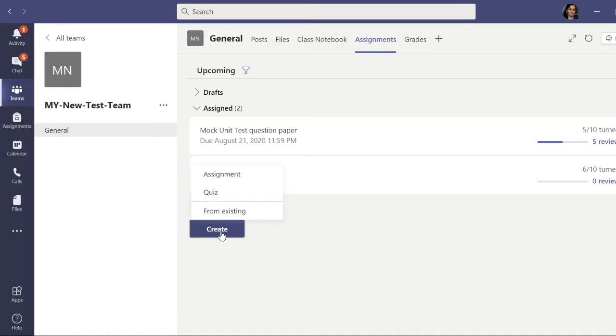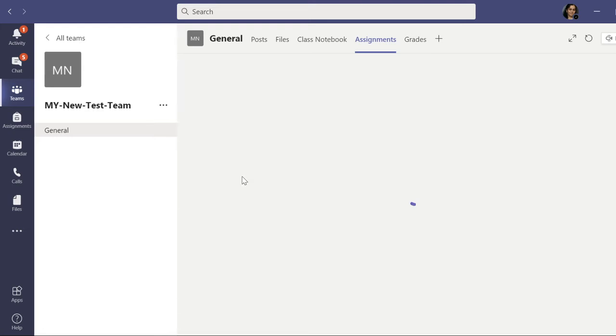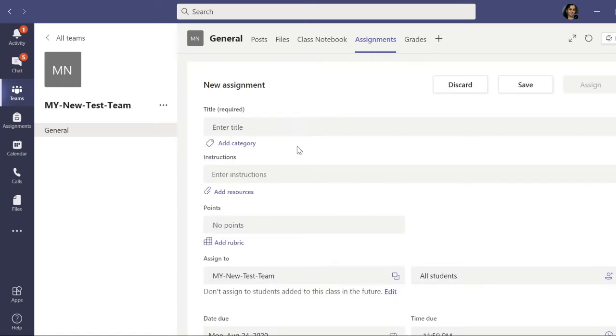So this create option, it is showing you two sub options, assignment and quiz. So for this first type of test, like only subjective questions, and we are expecting the students to write the answers with the help of pen and paper, we are making use of this assignment option, not the quiz. Quiz option we will see next. So from that you will go to the assignment option. So this window is opened now.